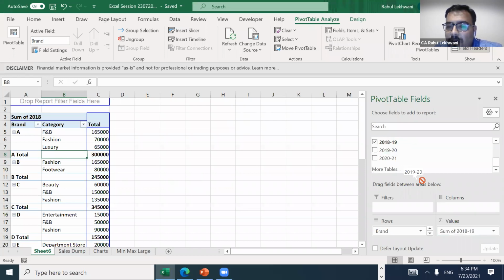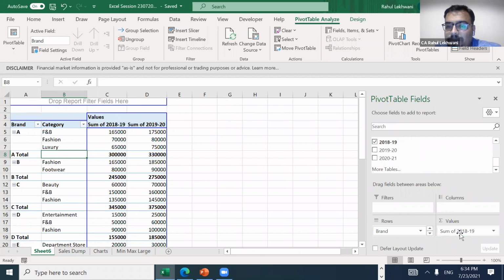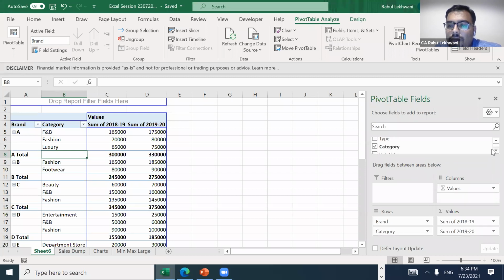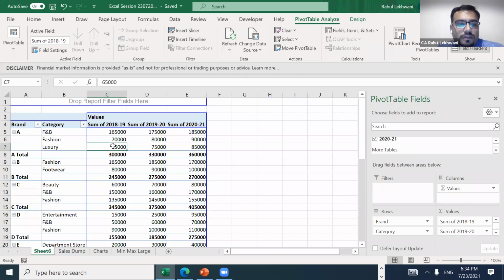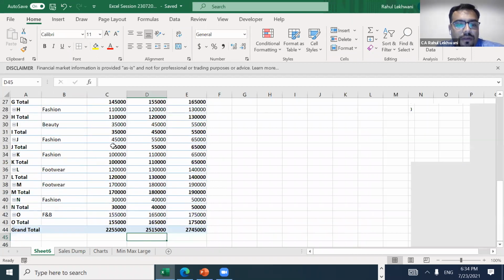Sale data I will not put in rows, I'll put in values, sum of values. Right, so this is my summary of data.